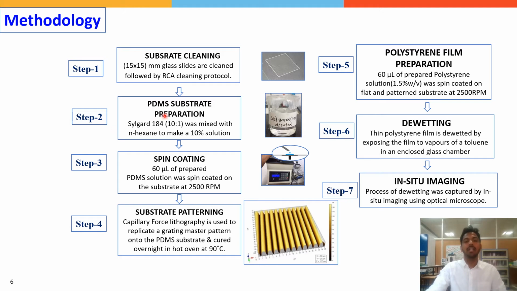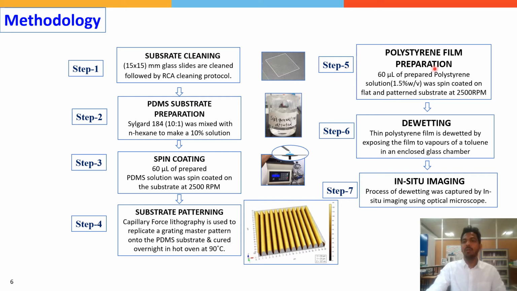In the next step, diluted PDMS was prepared by mixing Sylgard 184 with solvent in the ratio of 10:1 to make a 10% solution. In the next step, the prepared PDMS solution of 60 microliter is coated on the glass substrate using a spin coater at 2500 rpm. In step 4, the pattern substrate was fabricated by replicating a grating master pattern using capillary force lithography.